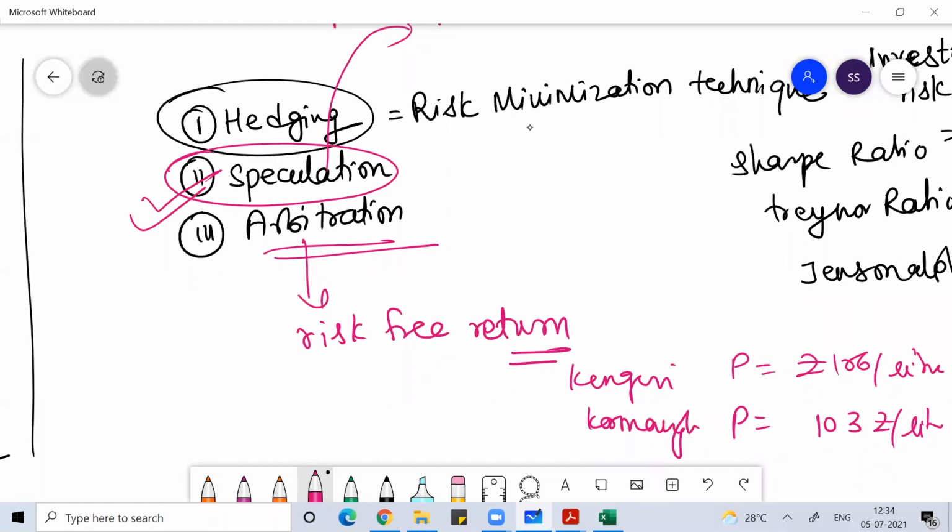Arbitrage happens because the same asset is trading at two different values at two different places, which logically should not happen. There is some room for difference in the price, and that also gets adjusted if you bring the other expenses into the picture, so it won't be a very big figure. I hope you are getting it. So maybe you buy petrol at Koramangala and sell it in Kengeri, and you make 3 rupees per liter profit.